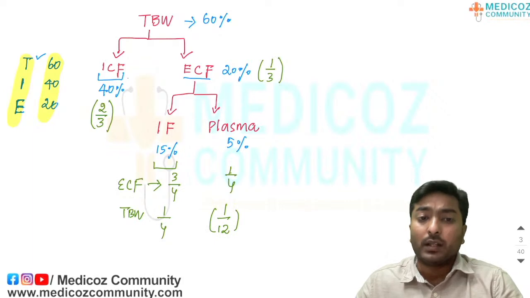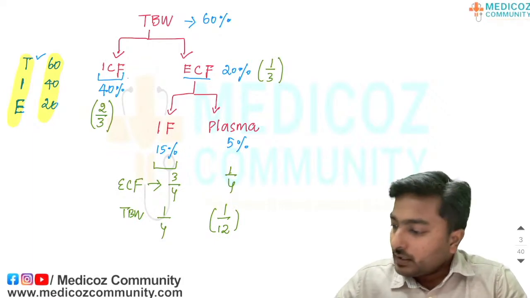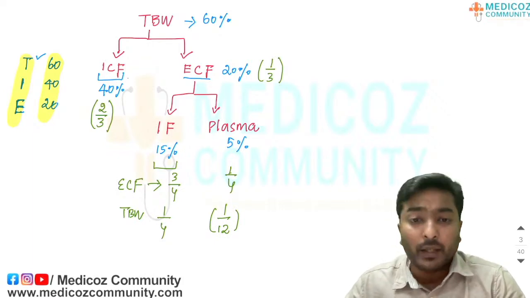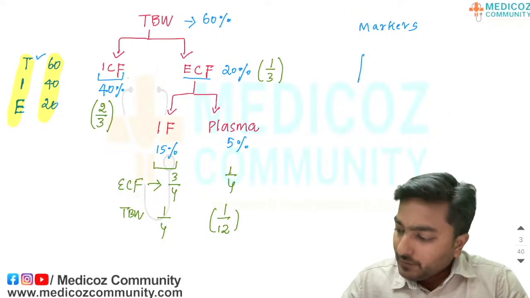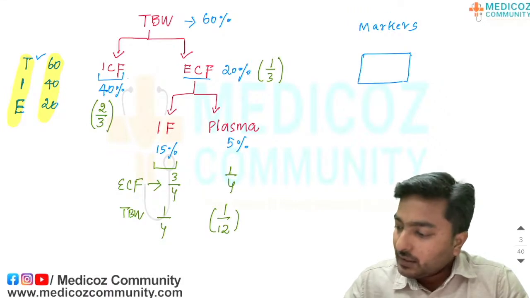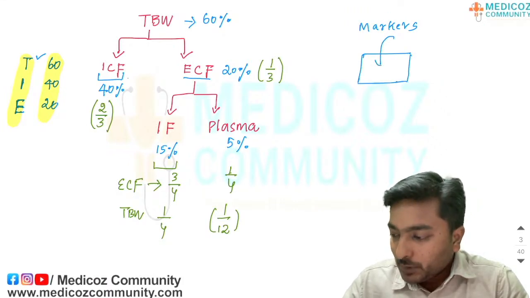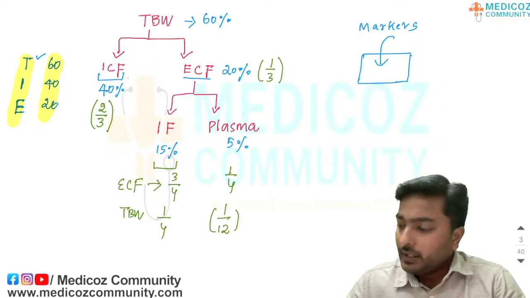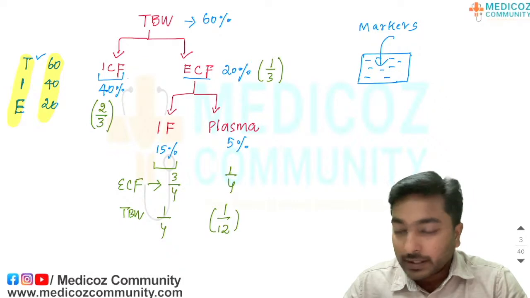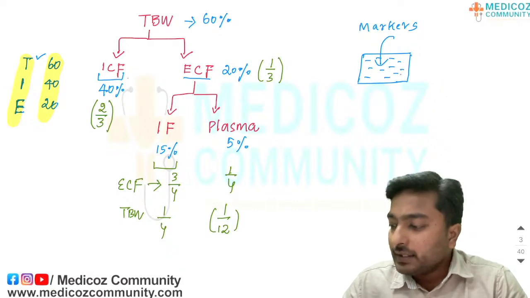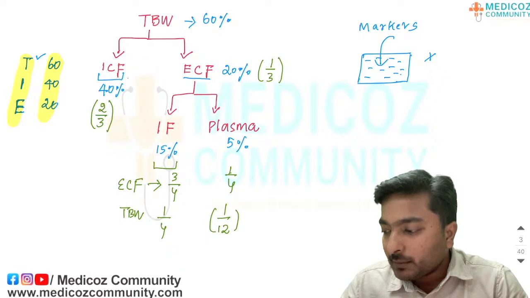In order to measure these fluid compartments, we need to use markers. The property of a marker is that it should evenly distribute in the compartment we are measuring, and it should not be metabolized.